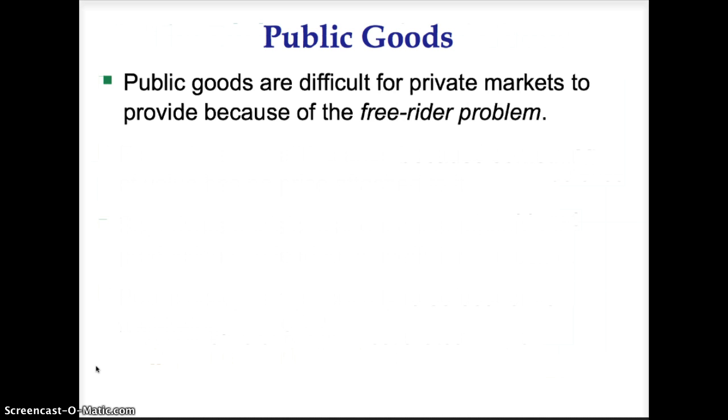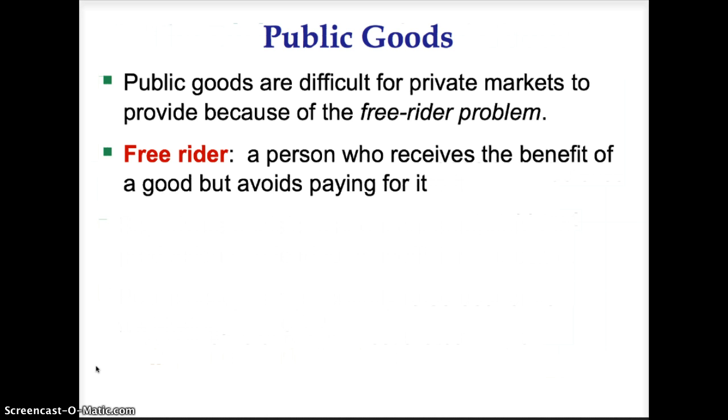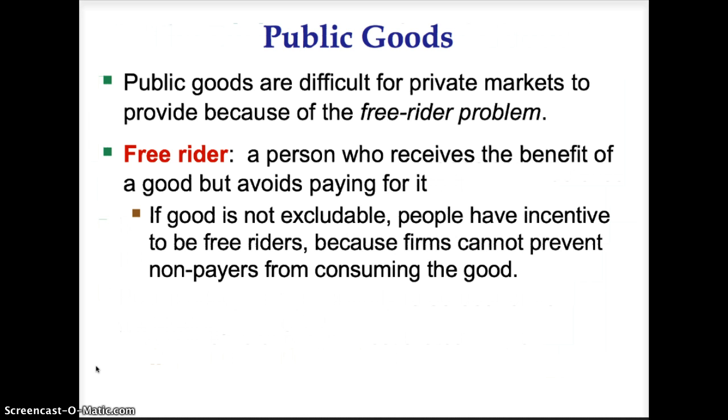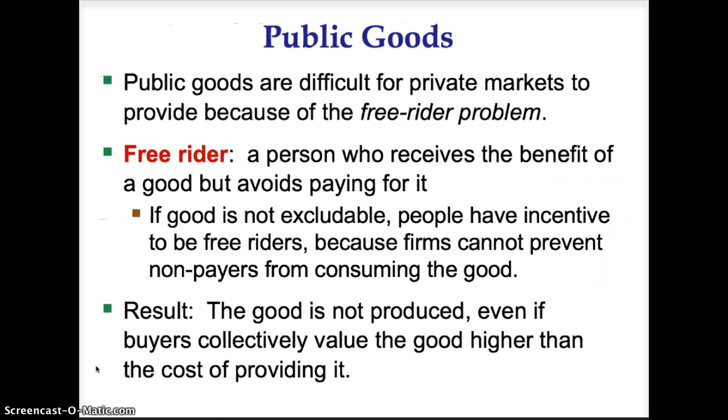Public goods are difficult for private markets to provide because of the free rider problem. A free rider is a person who receives the benefit of the good but avoids paying for it. If a good is not excludable, people have an incentive to be free riders because the firm cannot prevent non-payers from consuming the good. Therefore, private firms would never be profitable producing public goods. The result is the good is not produced even if buyers collectively value the good higher than the cost of producing it.